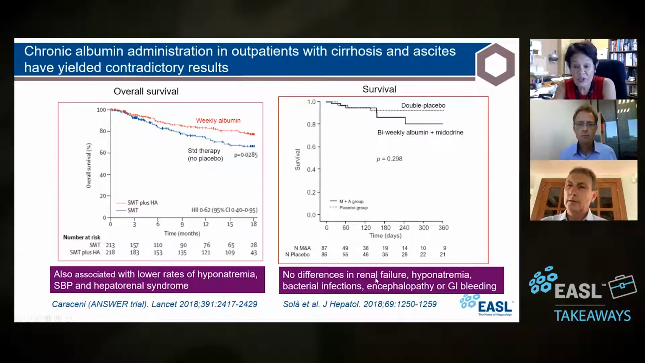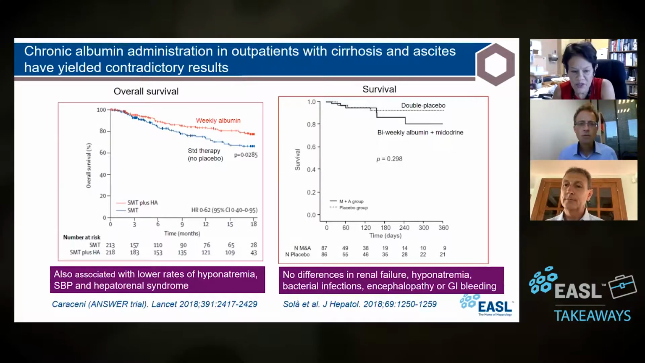And there were no differences in renal failure, in hyponatremia, in bacterial infections, encephalopathy. There were no differences in anything. So here you have, this is in the outpatient setting, okay. Yes. So two things come to mind with this. One is obviously infections seem to be one of the endpoints of the entire study. And the question is, was there any information on infections, and what was the signal there?